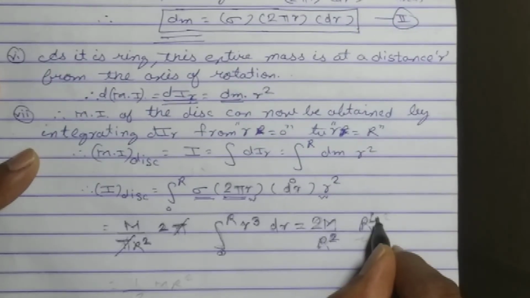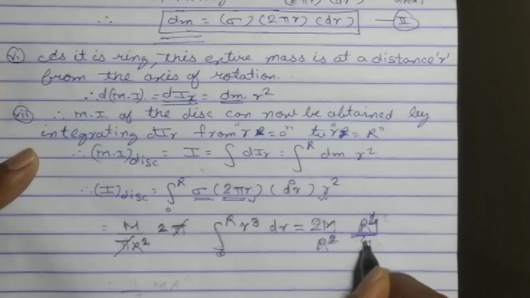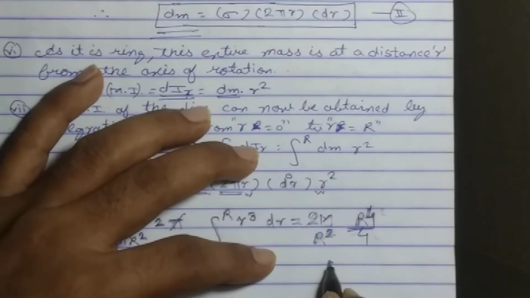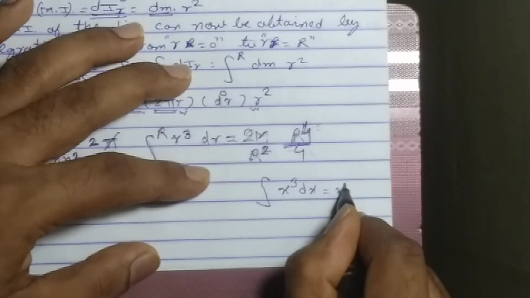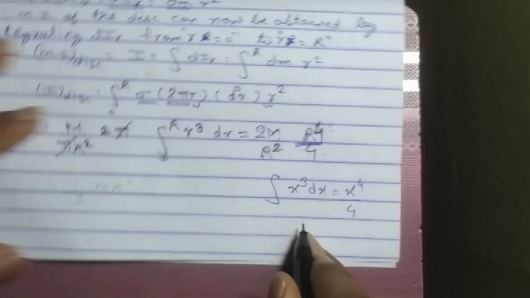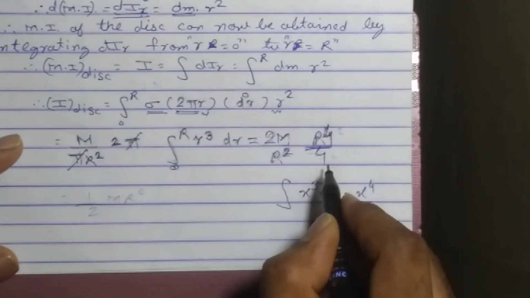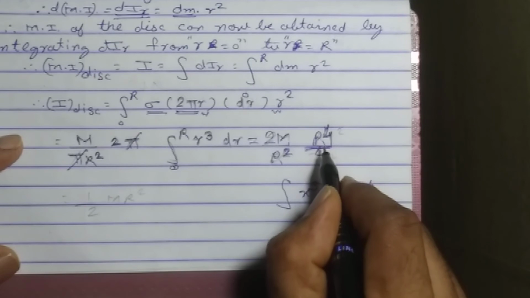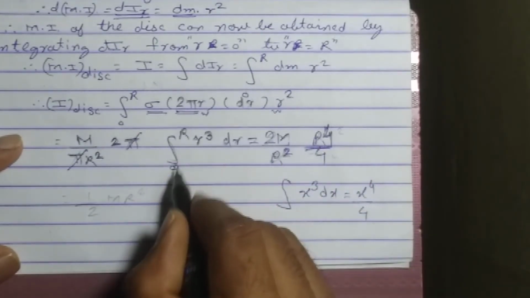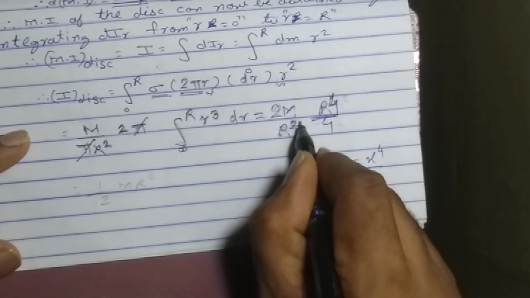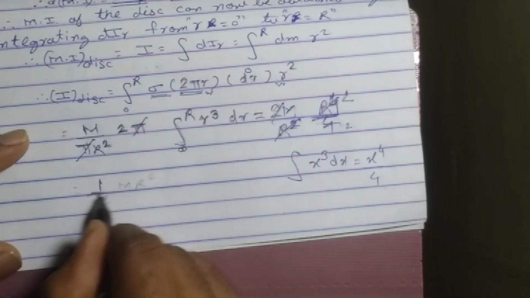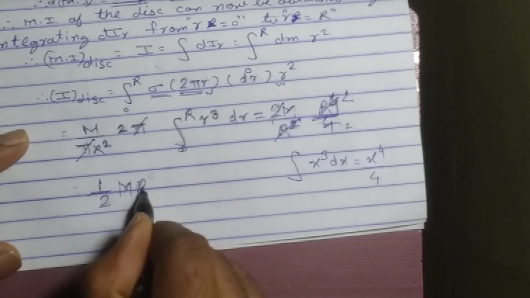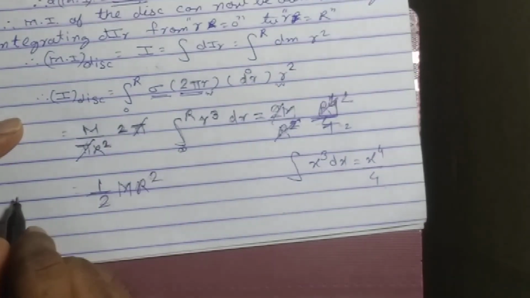R to the power 4 upon 4. You know the integration of x cube with respect to x is x to the power 4 upon 4. So students, here I put the value. Actually I am going to put r cube, but here I put the upper limit also, that is 0 to R. If I observe here, r square gets cancelled. 2 ones are 2, 2 twos are 4. What is the final answer for the moment of inertia of the disk? 1 upon 2 M r square. This is the moment of inertia of the disk.